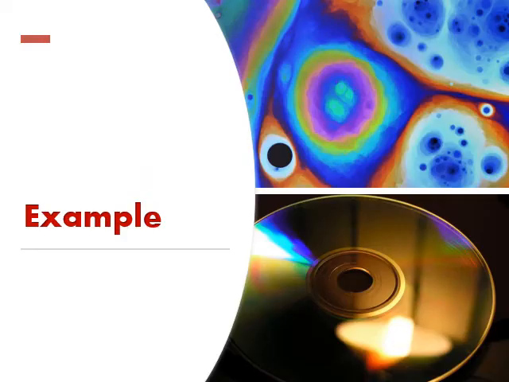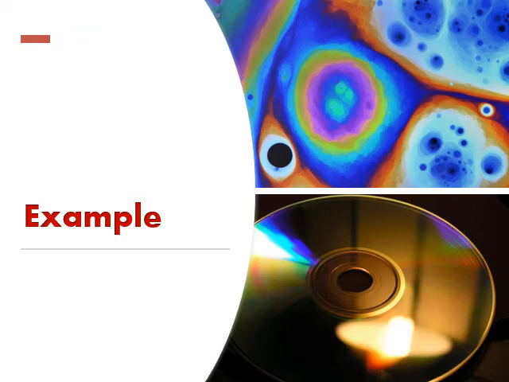Now, where can we see this interference of light? If we talk about real life examples, you might have seen various colors on a soap film, or if oil is floated on water, then if you view it at certain angles, you can see various colors on that film. Or in another case, you can see a CD.